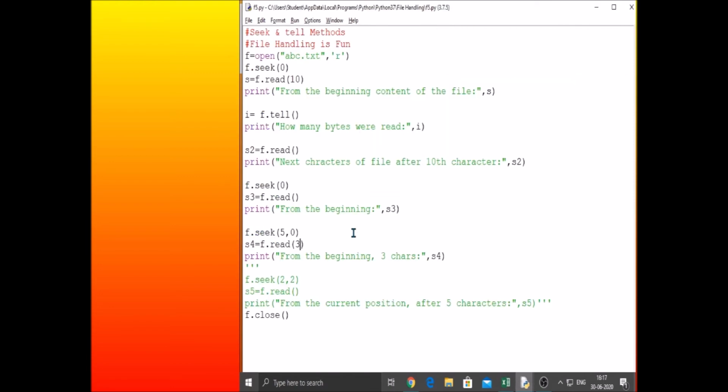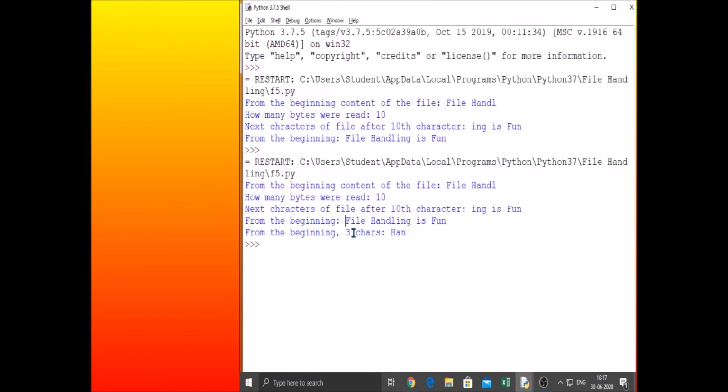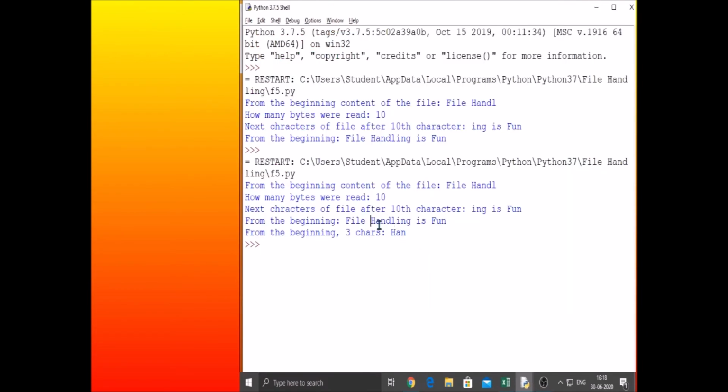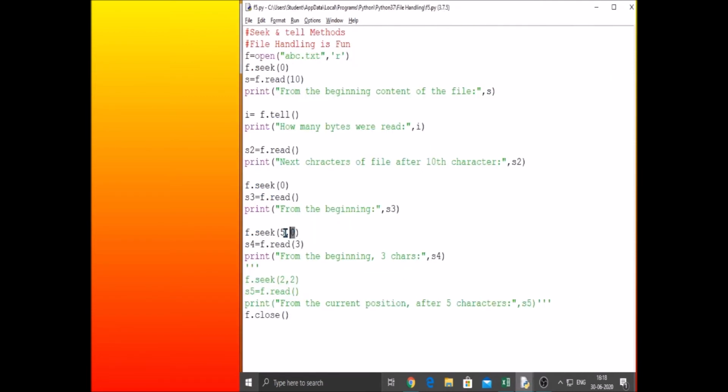In our coding, what have we done from the beginning? The first 5 characters, 1, 2, 3, 4, 5, are skipped. Then I want to read how many characters here? 3 characters. So HAN. Is it clear? From the beginning, 5 characters we skip, move the file pointer to after 5 bytes, and then read the next 3 characters. Got it? So this is how we can move the file pointer and read from there.